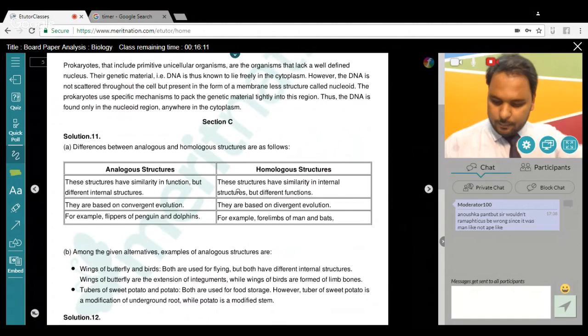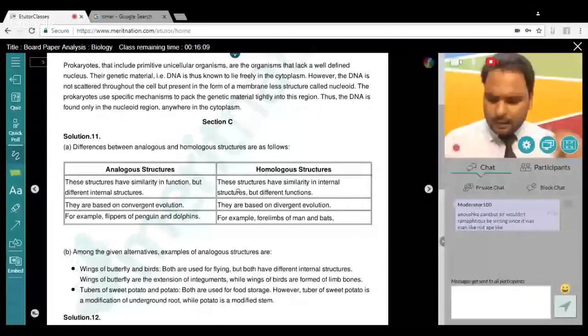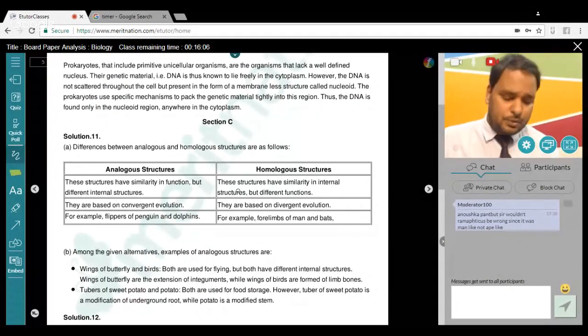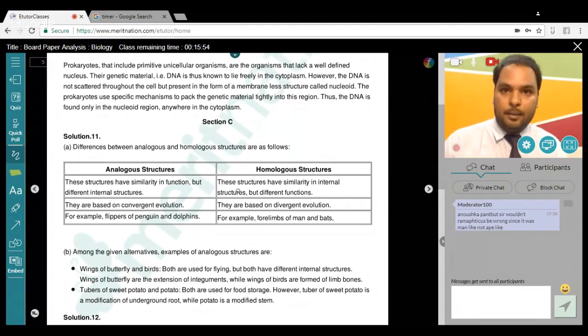Now question number 13. This is the question that I was talking about, that it has also been asked in a previous examination, but asked in a slightly different way. It says that India has a greater ecosystem diversity than Norway. Definitely. Do you agree with this statement?